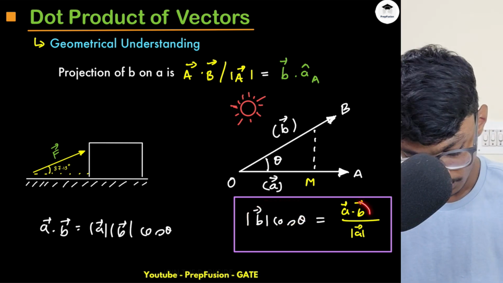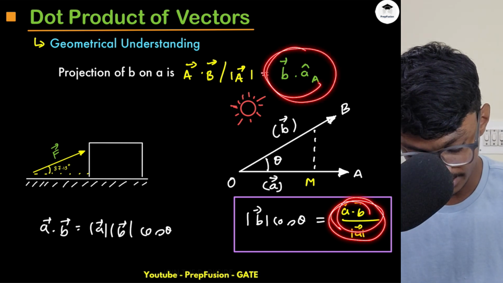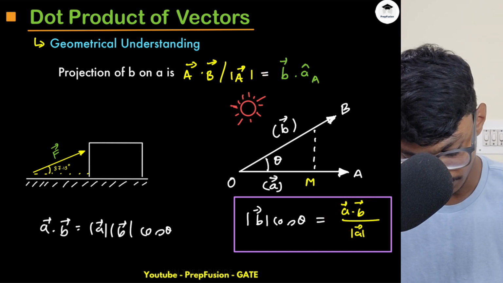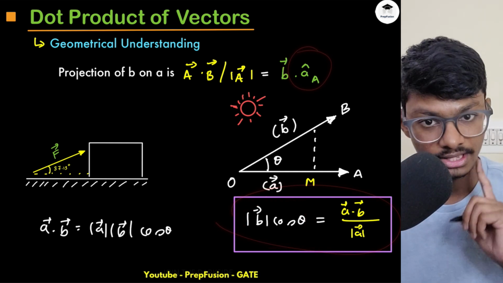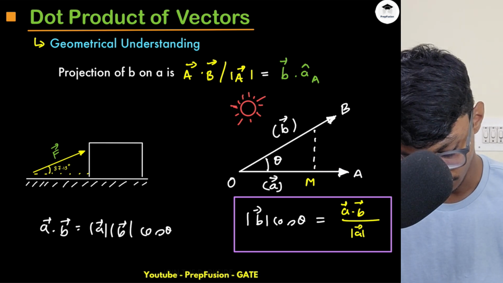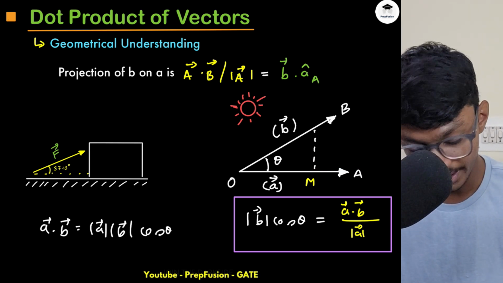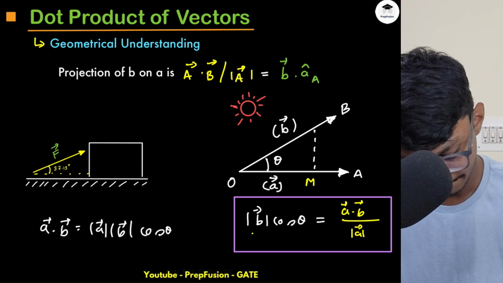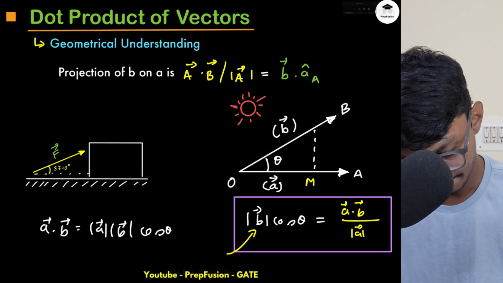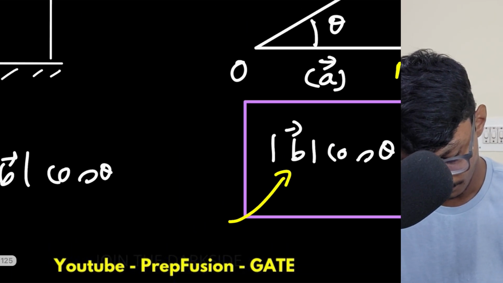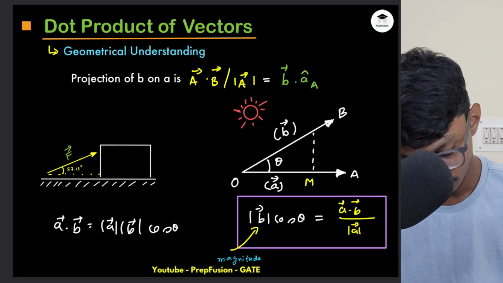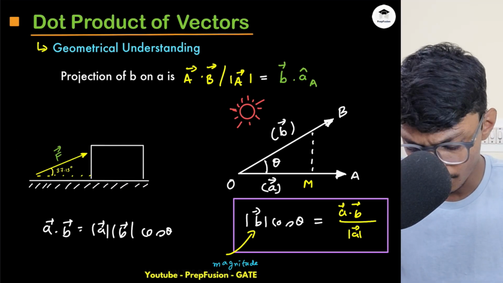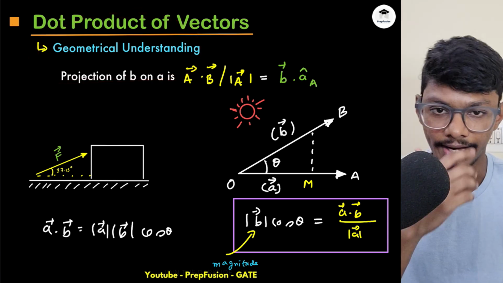That is very important. So this is telling me the magnitude, and the direction is along this. This is just a magnitude, not the direction. Here there is no direction, so direction is along a direction. So this is just a magnitude, very important. The component of b on a, magnitude. Okay, so yeah, this is basically the concept behind dot product.